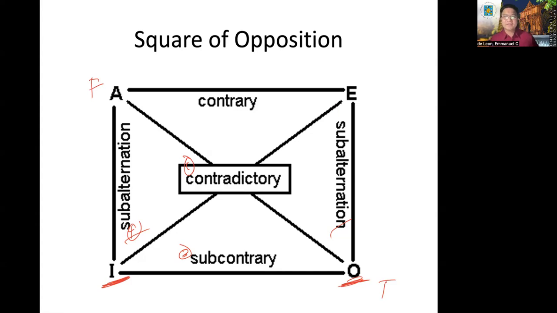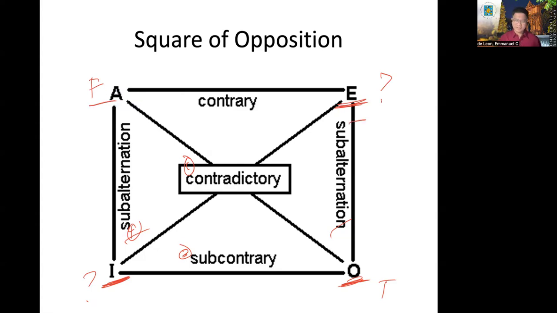If the superaltern is false, we cannot derive. We are not sure about the truth value of its subaltern. So this is doubtful. If you derive a conclusion, that will be invalid. What should be the truth value of its contrary proposition? It is also doubtful because it's possible that both of them are false.